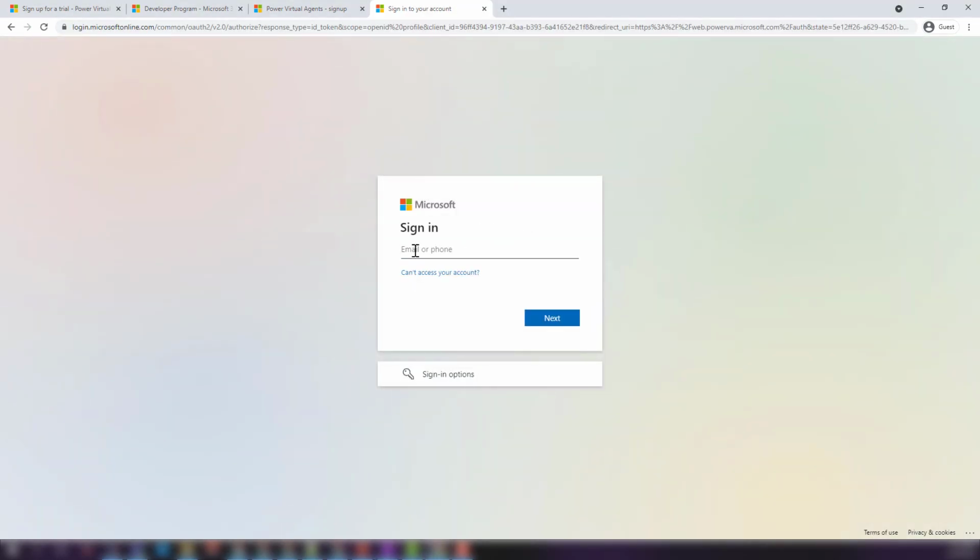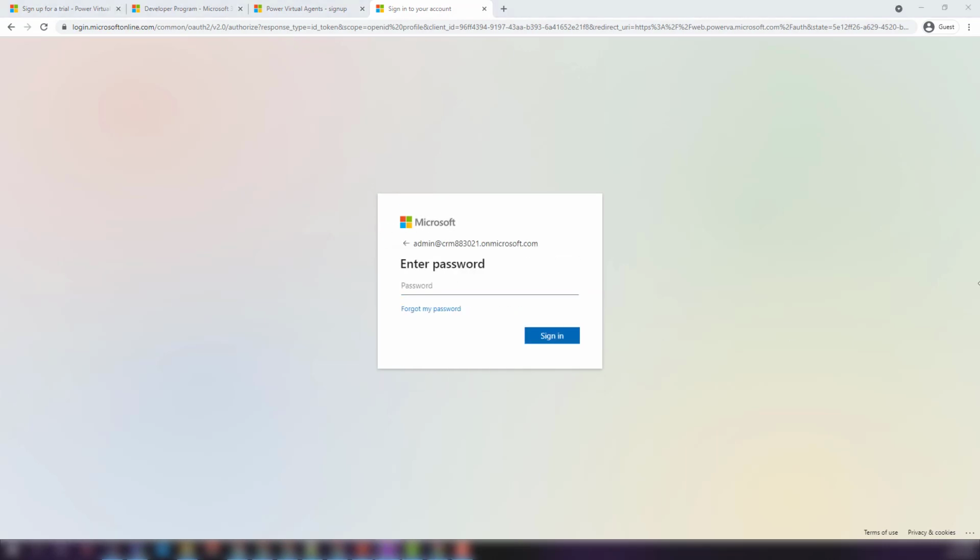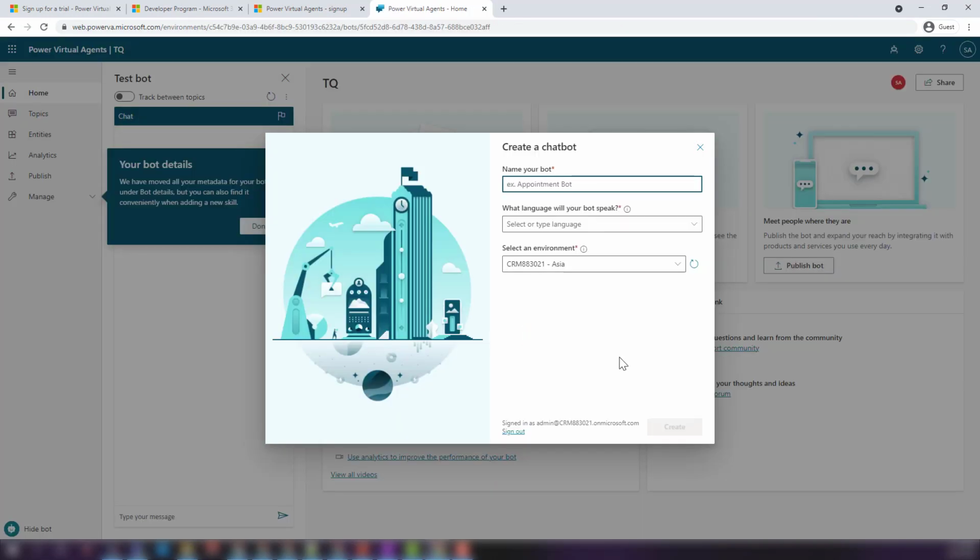So here I'll provide my work or school email address, click on next, provide my password and click on sign in. Now, when you log in for the first time, it will take you to this pop-up window which says create a bot. Now over here, you can give a name to your bot.